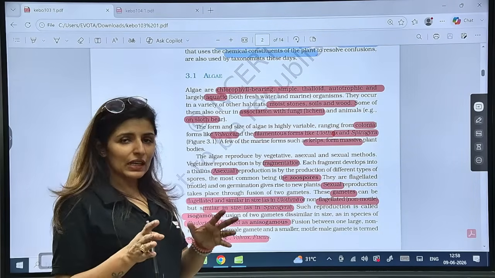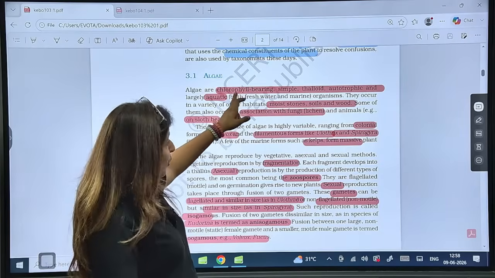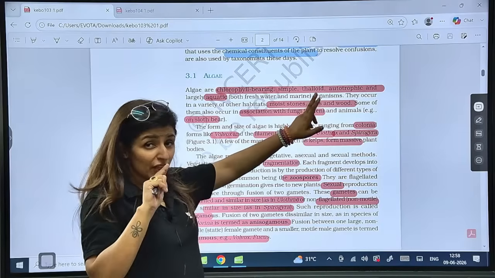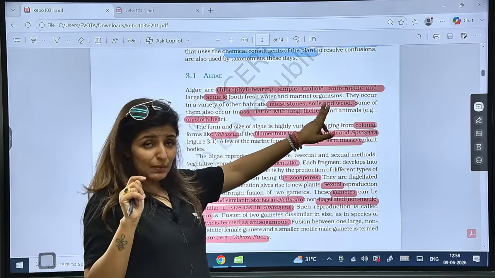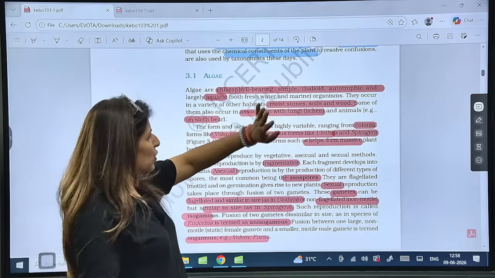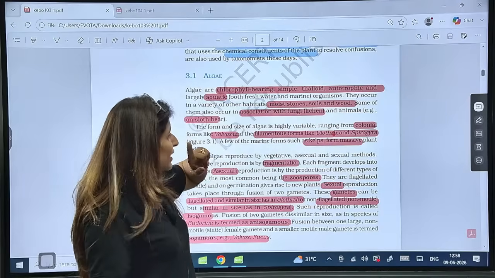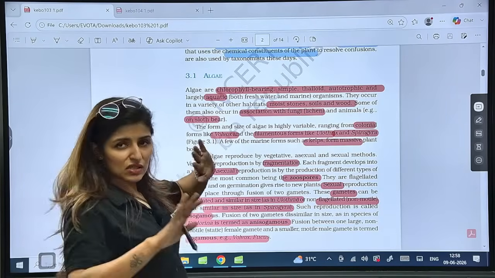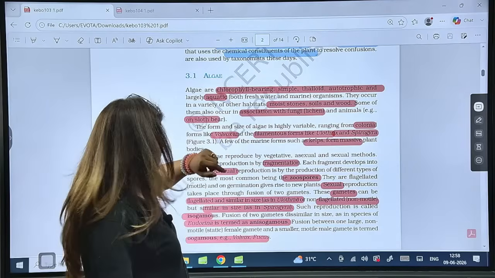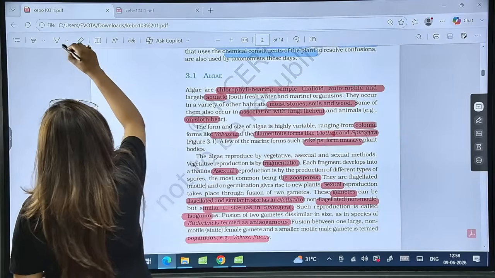Now, starting with the first type, that is algae. So, algae are the most primitive plants, right? Chlorophyll bearing, simple, thalloid. Thalloid means body not differentiated into true root, stem and leaf. Autotrophic and largely aquatic, fresh or marine. Moist stones, soils and wood. This is a habitat. Can be just free living or found in association with fungi, that is in case of lichens, and even with animals.